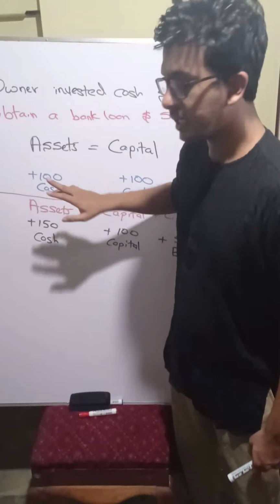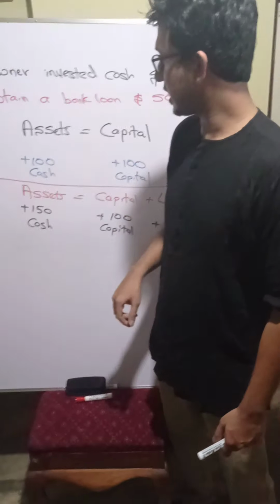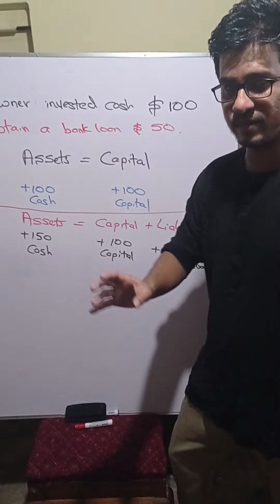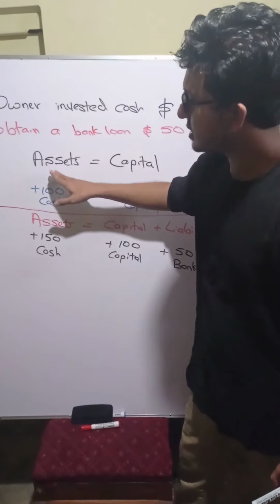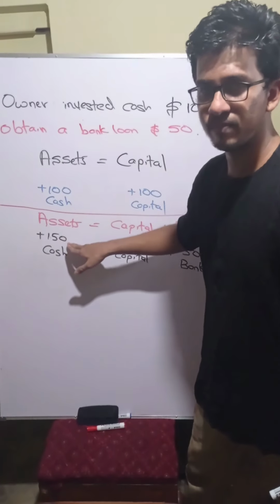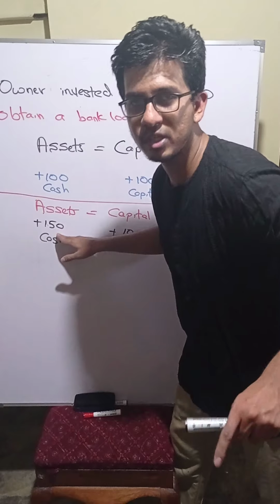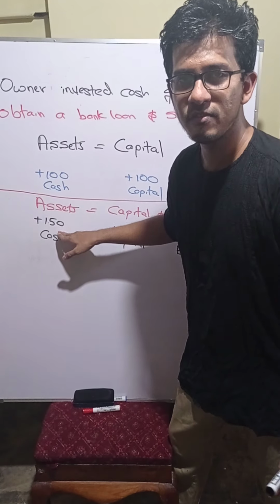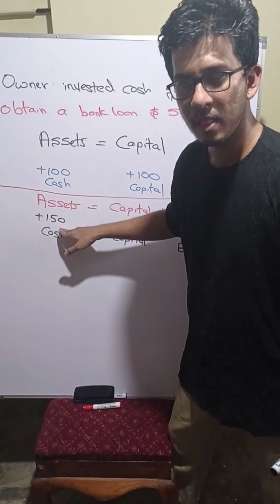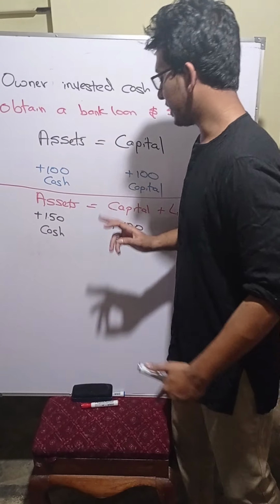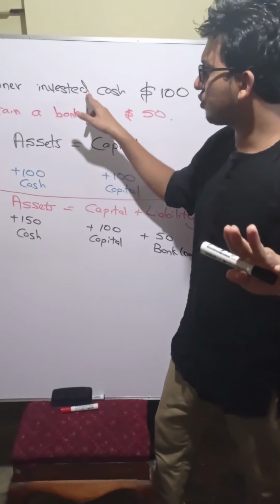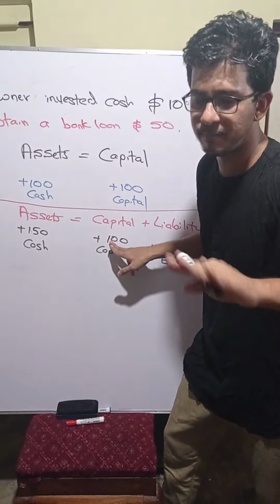That means the owner's 100 is there, and bank loan 50 is there. So the total money the business has is 150. That means the owner's 100 and bank loan 50. Now capital. Will it change? No. Capital is always 100, because the owner put 100. So capital will be 100.